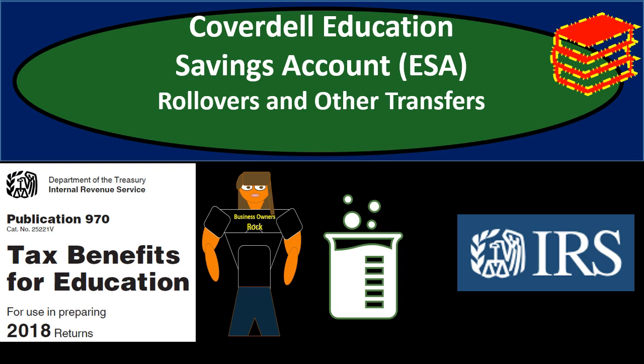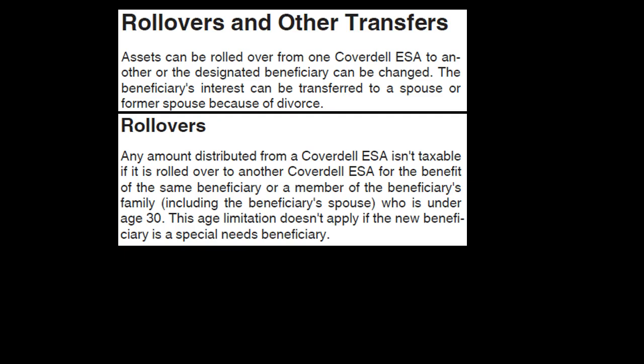In this presentation, we will take a look at rollovers and other transfers related to the Coverdell Education Savings Account, ESA. This information can be found in Publication 970. Rollovers and other transfers. Assets can be rolled over from one Coverdell ESA to another, or the designated beneficiary can be changed. The beneficiary's interest can be transferred to a spouse or former spouse because of divorce. Let's take a look at this again and concentrate on those key terms.